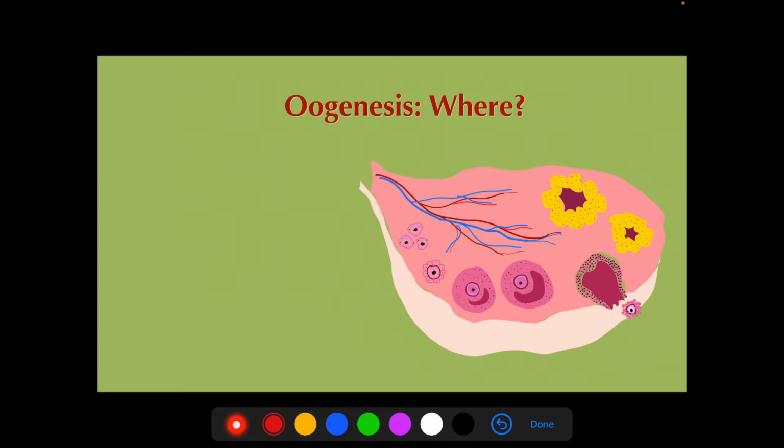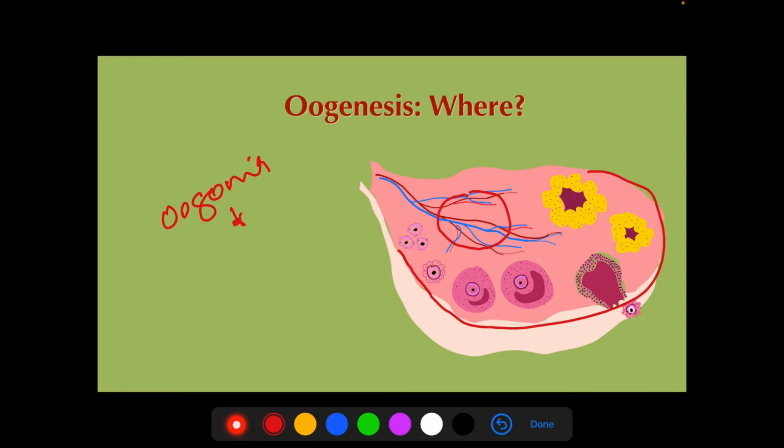Where does it occur? The ovary is divided into an inner medulla and outer cortex. So all the changes from oogonia to secondary oocyte are occurring in the cortex.